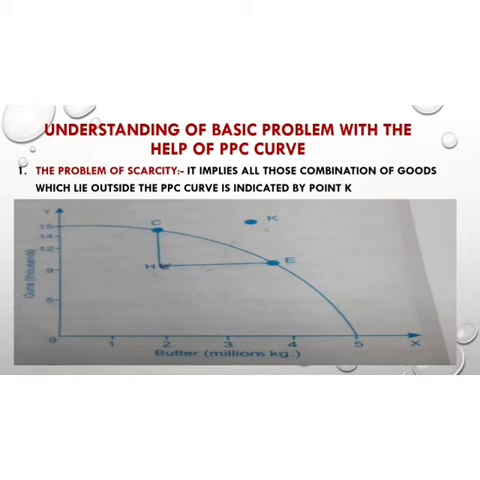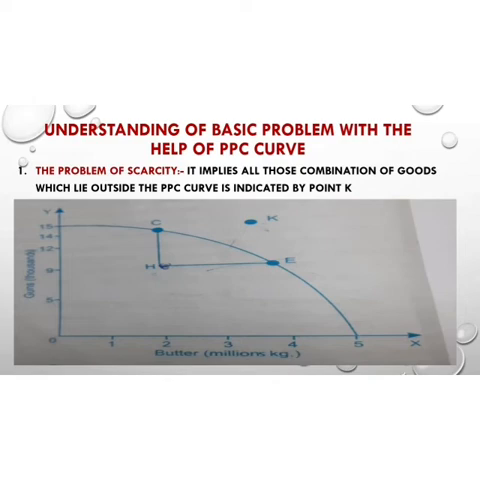As you can see, point H is an attainable point. It means all the points which are inside the PPC curve are attainable points. If we are producing at point H, then some resources are left which we can use for the production of further commodities. And points C and E, which lie on the PPC curve, mean that if we are producing commodities at point C and point E, then our resources are fully utilized and nothing is left with us.